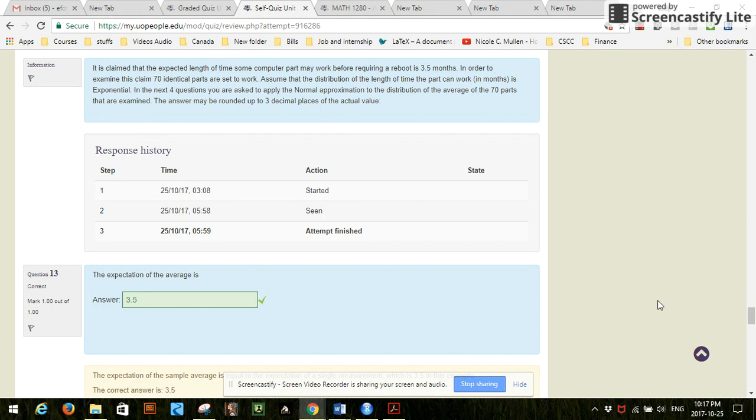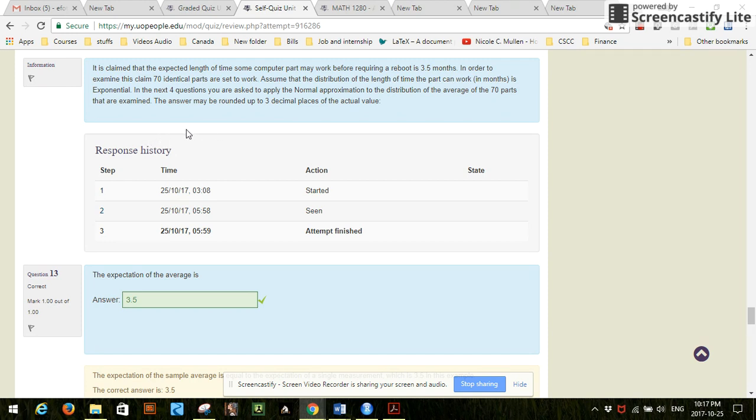So the next question. It is claimed that the expected length of time some computer parts may work before acquiring a robot is 3.5 months. In order to examine this claim, 70 identical parts are set to work. So again, always think about this when you read an exercise: if there's a sample size, take note of that value. Assume that the distribution of the length of time the part can work in months is exponential. So now we're talking about an exponential distribution.